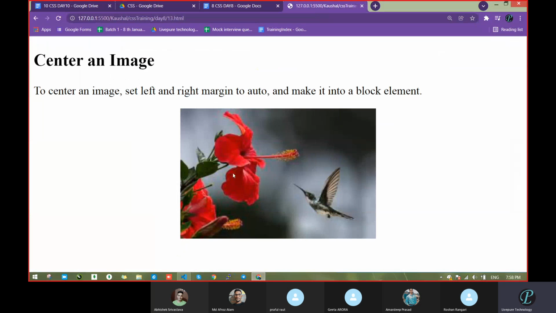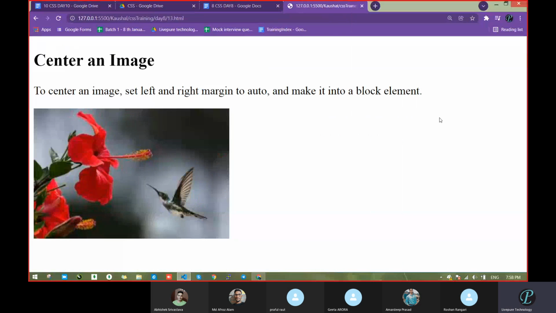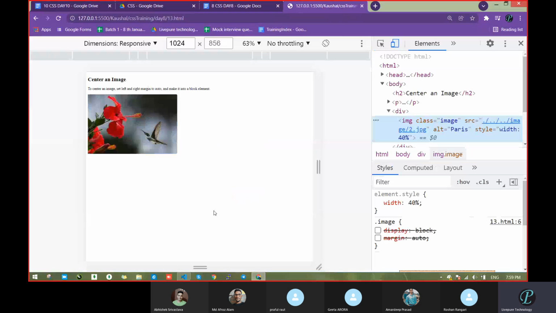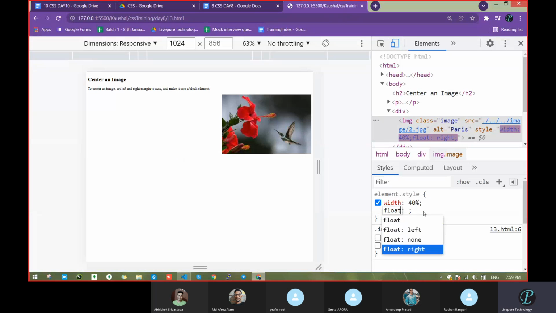Suppose this image came here, and by default, let's comment this line and this line. Now your image is this way. What will you do? You will use float, padding, margin. Let's check how we can do it with float. In the case of float, it has only two values, left and right, that's it.